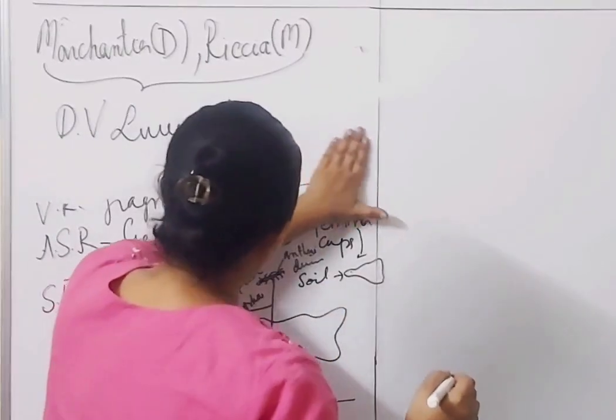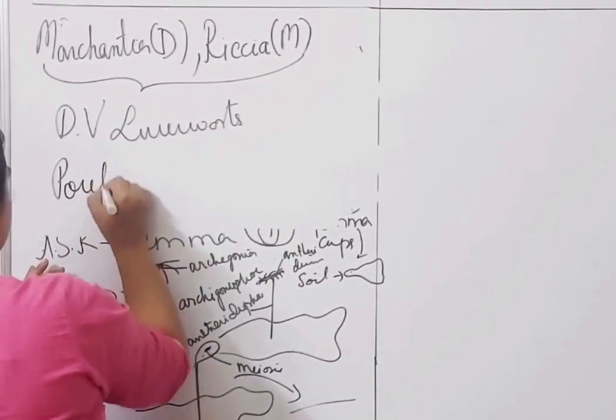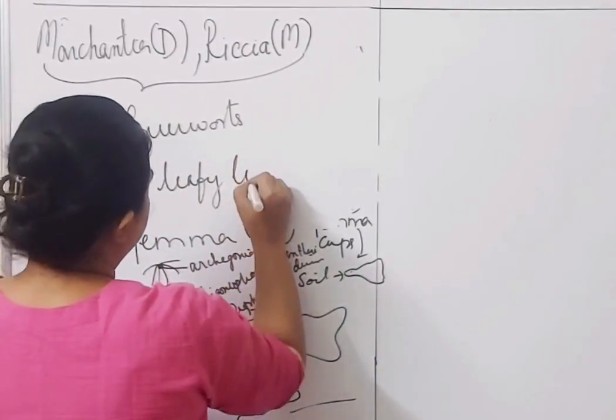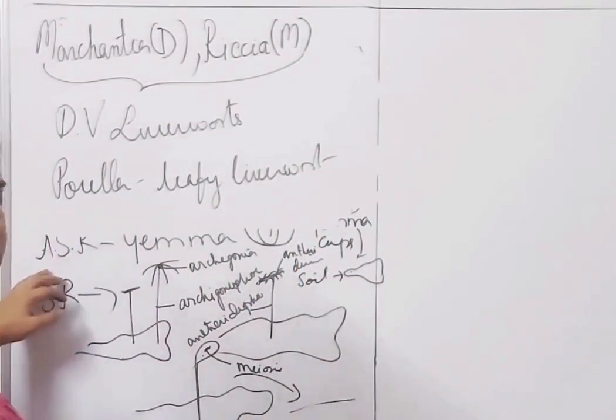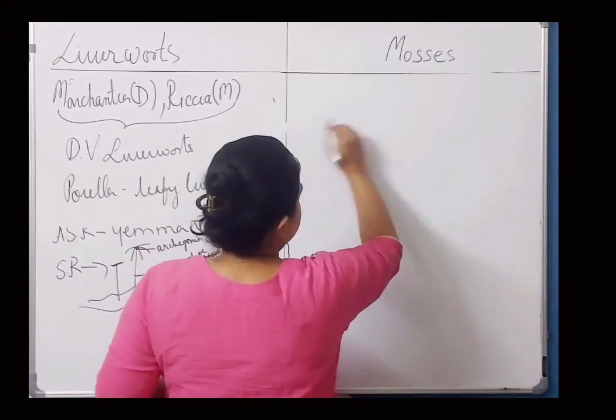Then Porella. This is a leafy liverwort. Okay? अब हम mosses को देखते हैं. Mosses का क्या होता है?